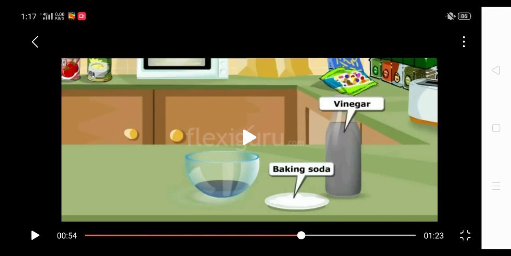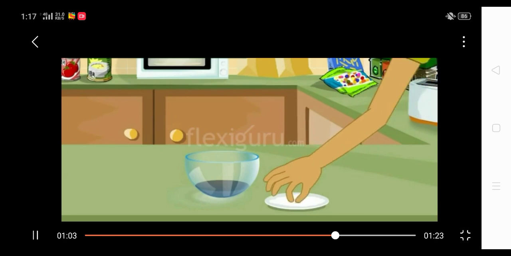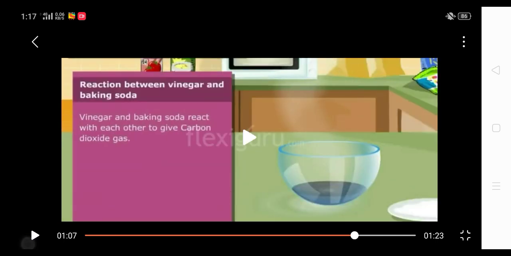Now let us have a look at one more example where you'll be mixing baking soda and vinegar. If you add baking soda to the vinegar, what will happen? You will hear a hissing sound and a gas is produced here. You can see the gas is liberated. Now this gas so produced is carbon dioxide.